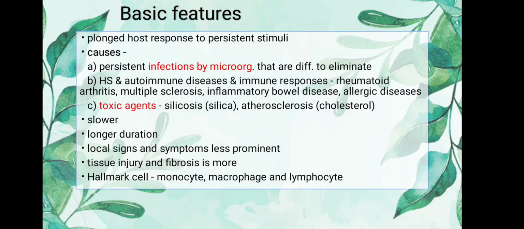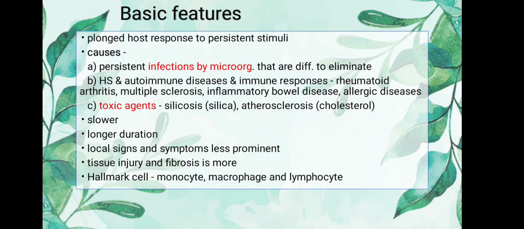The last is toxic agents. For example, in conditions like silicosis and atherosclerosis, there is deposition of silica and cholesterol respectively, and therefore we suffer from chronic inflammation. Now, what are the other basic features of chronic inflammation?